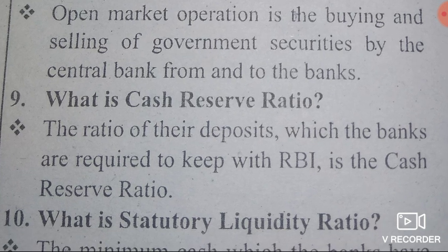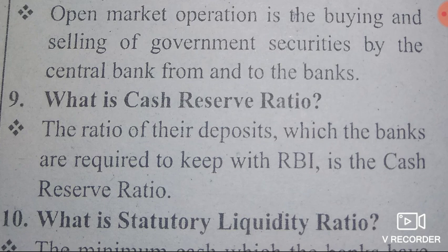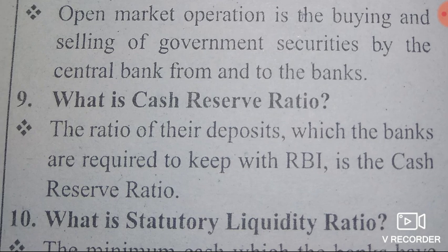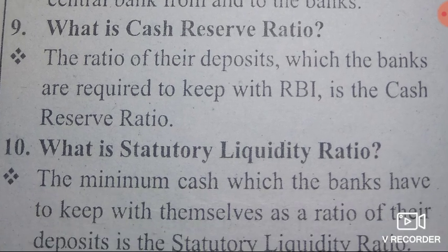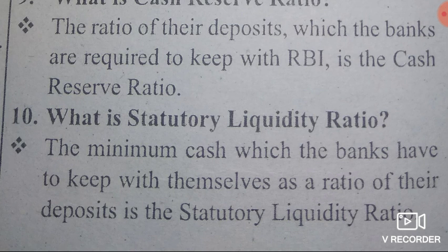Then ninth question, what is cash reserve ratio? Answer, the cash reserve ratio means the ratio of the deposits which the banks are required to keep with the Reserve Bank of India. It is called cash reserve ratio. Then 10th question, what is statutory liquidity ratio?